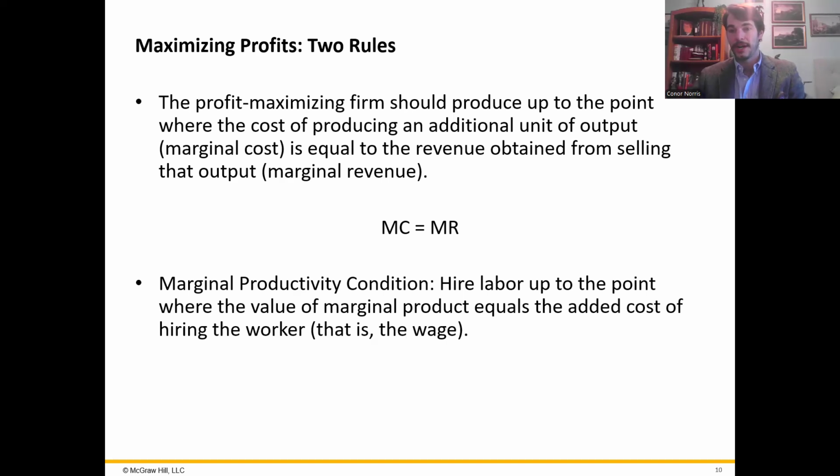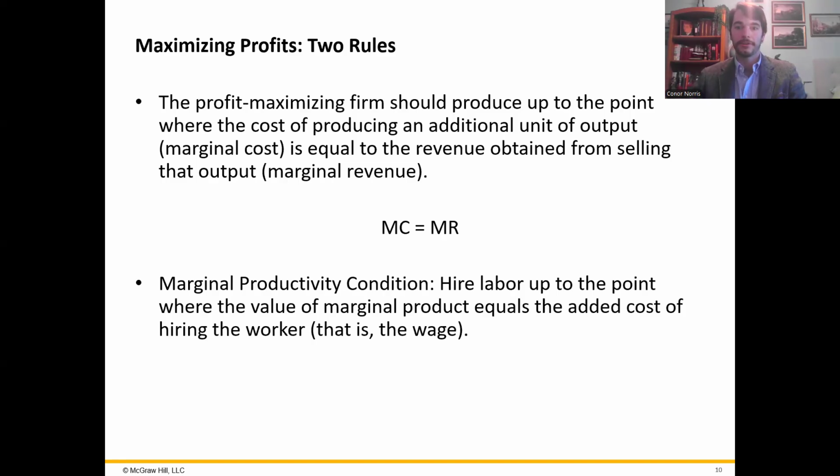Now, at the same time, when it comes to hiring workers, that bakery faces the same sort of decision. So how many bakers do we hire? Just like how many cookies to actually bake. Each baker contributes to producing more cookies, and the value of their contribution, the VMPL, depends on how many additional cookies they can produce and at what price those cookies sell for. The bakery will keep hiring bakers as long as the value of what they produce is greater than the wage that they have to pay to those bakers.